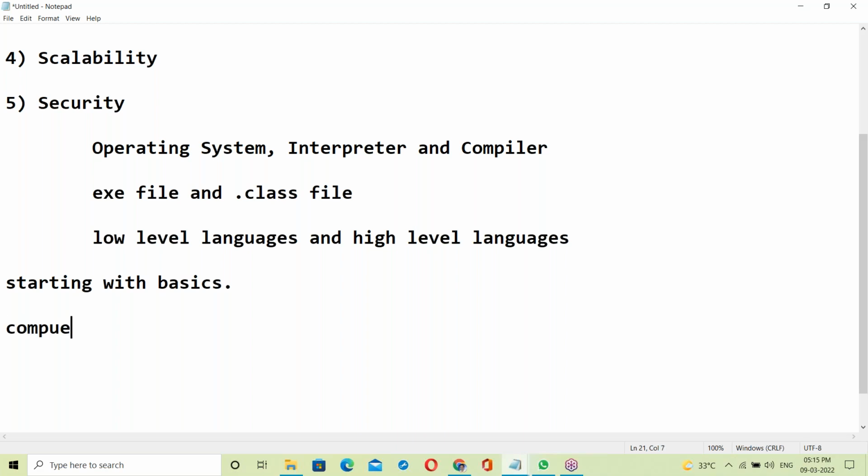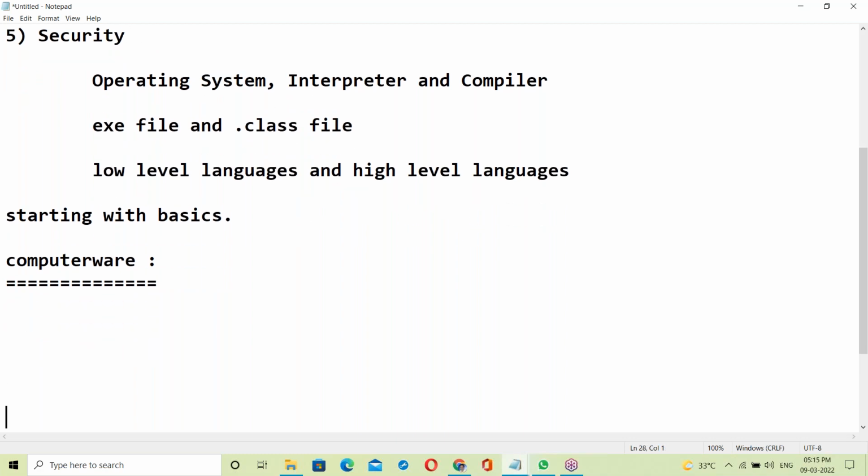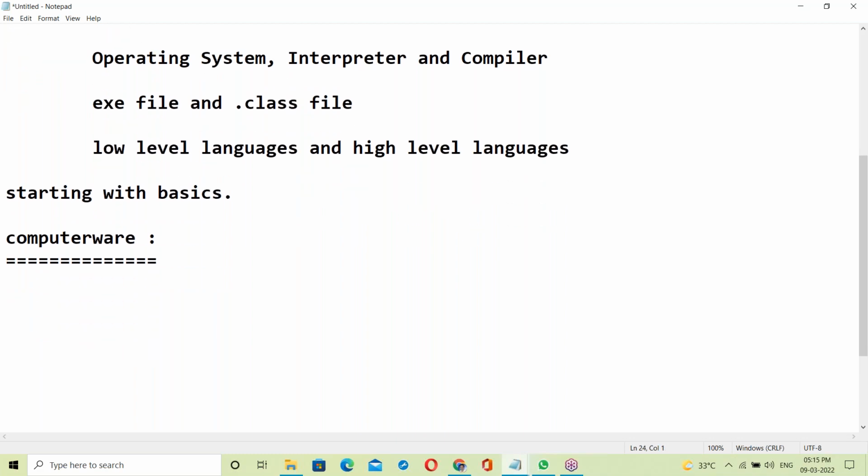See, computerware. What is computerware? I'm starting from the very basics here. I think this much of basics is not expected, very scratch. Computerware is basically two categories.